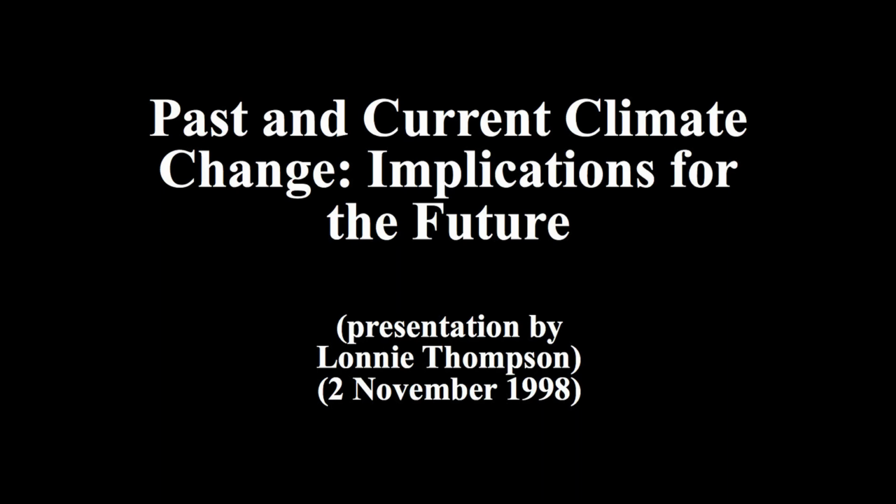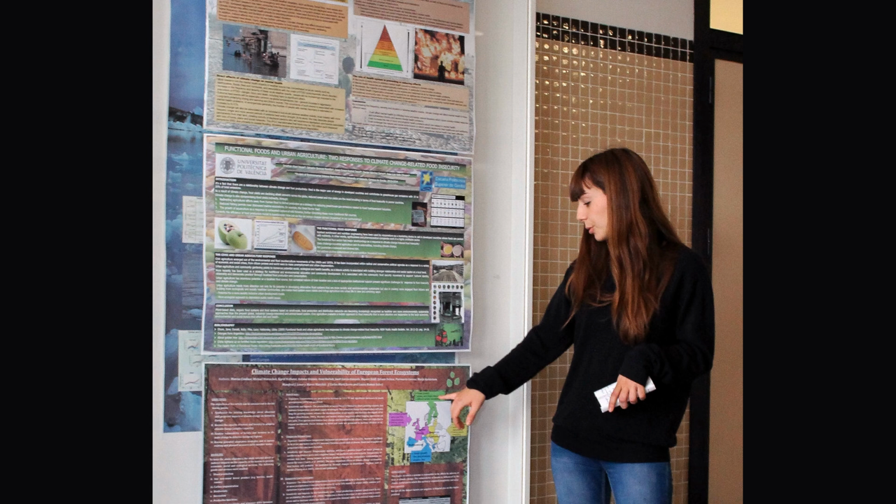Natural factors, such as volcanic eruptions and changes in solar radiation, can also contribute to climate change. However, these factors are not significant enough to explain the rapid warming of the Earth's climate that we are currently experiencing. In the next segment, we will explore the effect of climate change on the Earth's ecosystem.